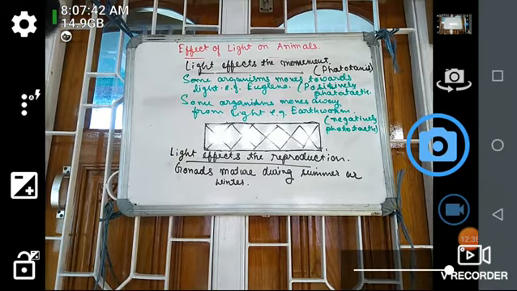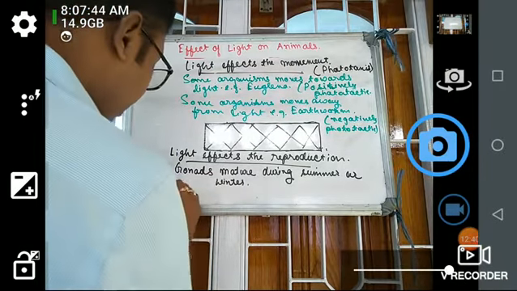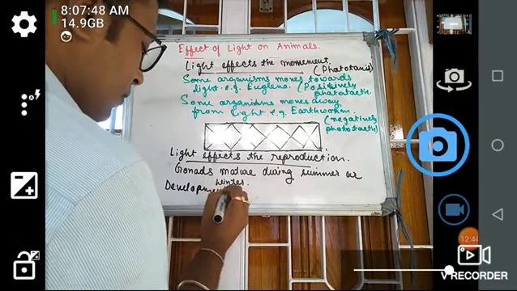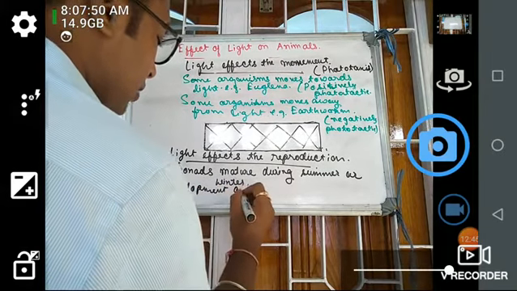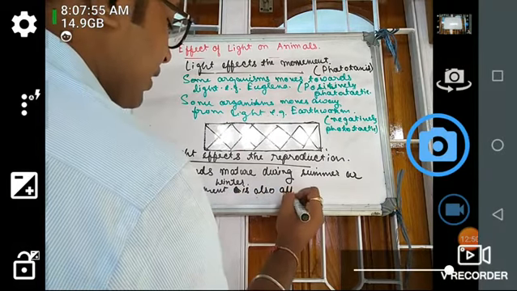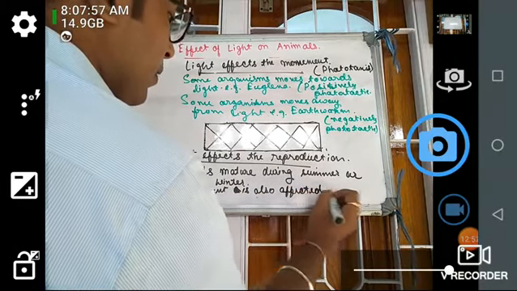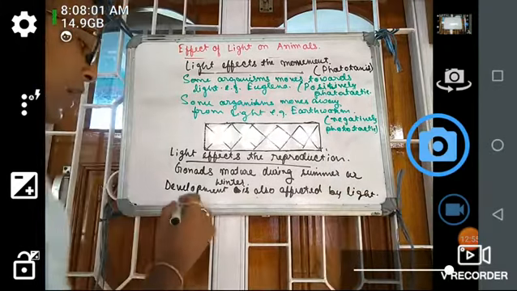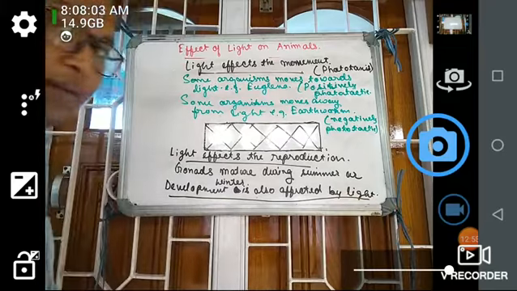Next, development is also affected by light. So the animal development is also affected by light.